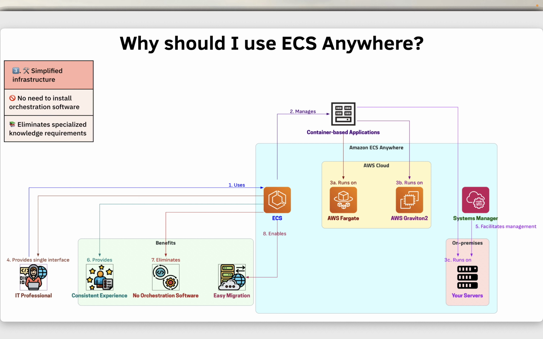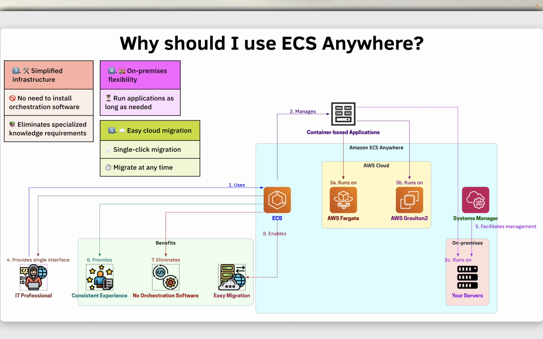With ECS Anywhere, there is no need to install or maintain container orchestration software, eliminating the requirement for specialized knowledge and skills in disparate tooling. ECS Anywhere offers flexibility for running applications in on-premises environments for as long as needed. The service facilitates easy cloud migration, allowing you to move your applications to the cloud with a single click whenever you are ready. So ECS Anywhere support.